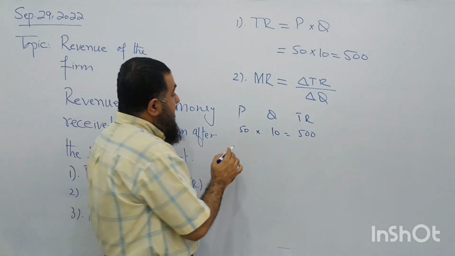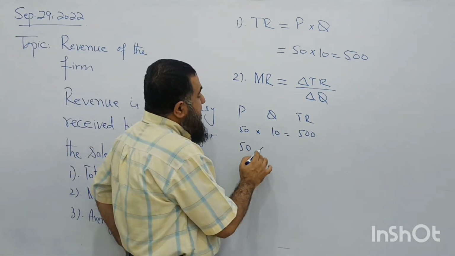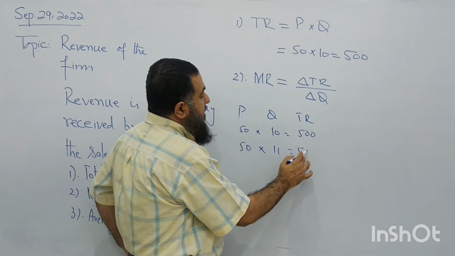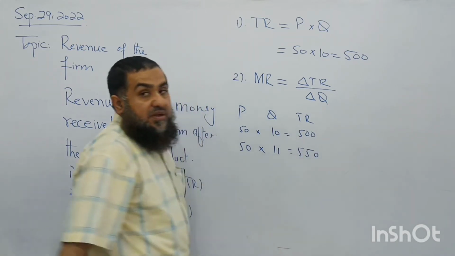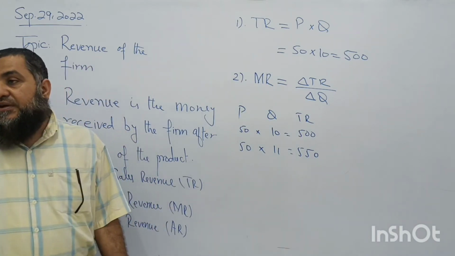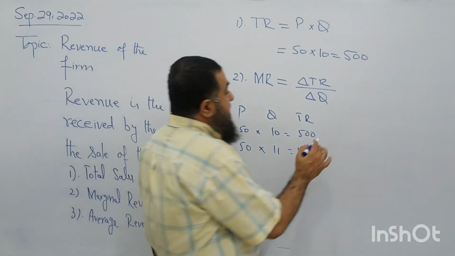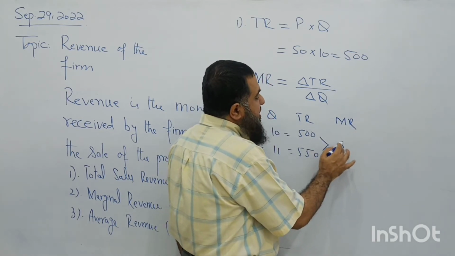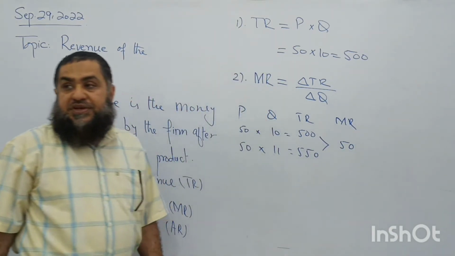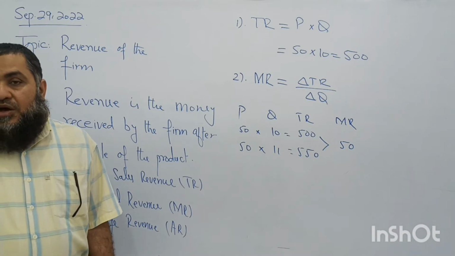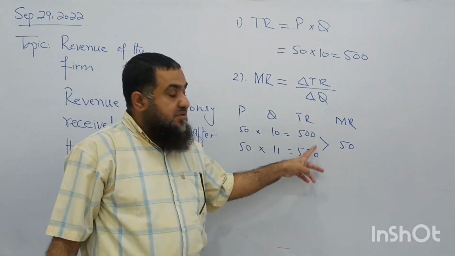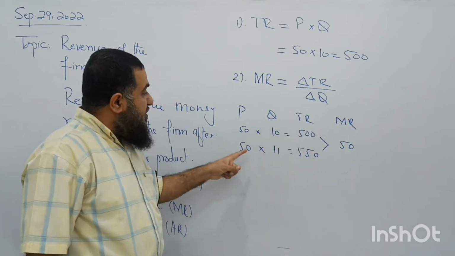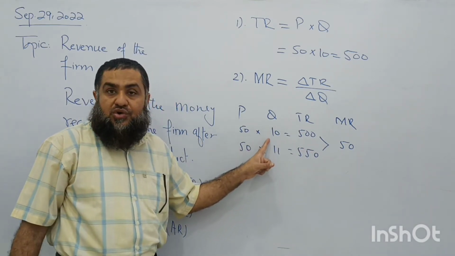500. Now, if price is 50 and 11 units are sold, how much is total revenue now? 550. So what is the marginal revenue in this case? How much has total revenue changed? By 50 rupees. This is the change in revenue due to an extra unit sold.